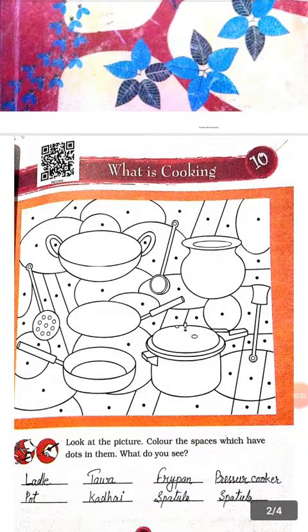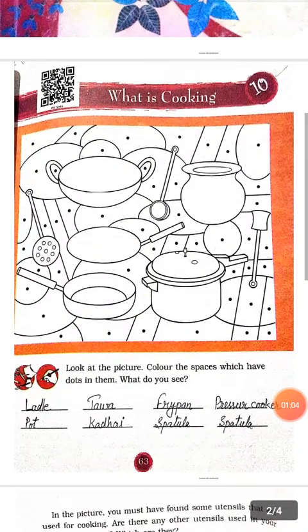So first of all, there is a picture. You are watching so many dots here, and you must be watching that there are some utensils. This is a spatula, this is a pressure cooker, frying pan, this is another spatula that is used in frying, this is a tawa, this is a kadai, this is a ladle, and this is a pot. When you color this dotted area, then you will clearly see the picture of these utensils.